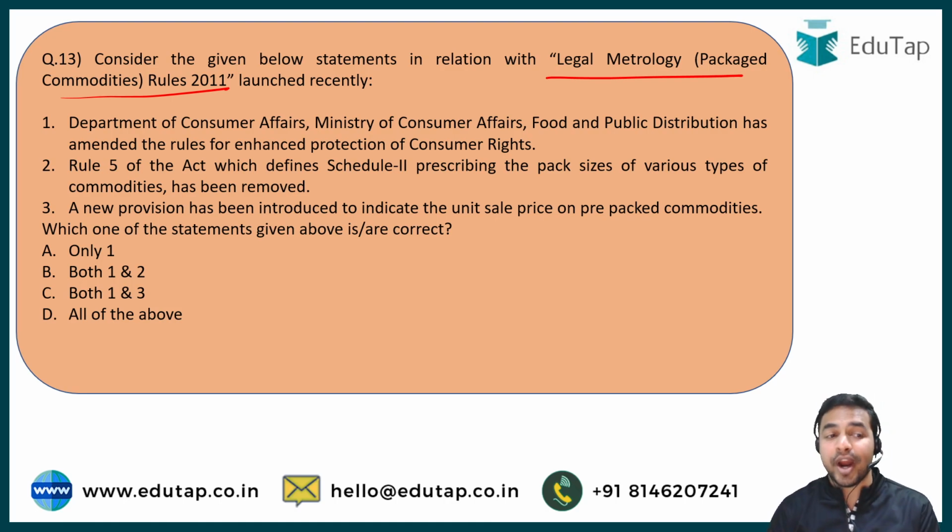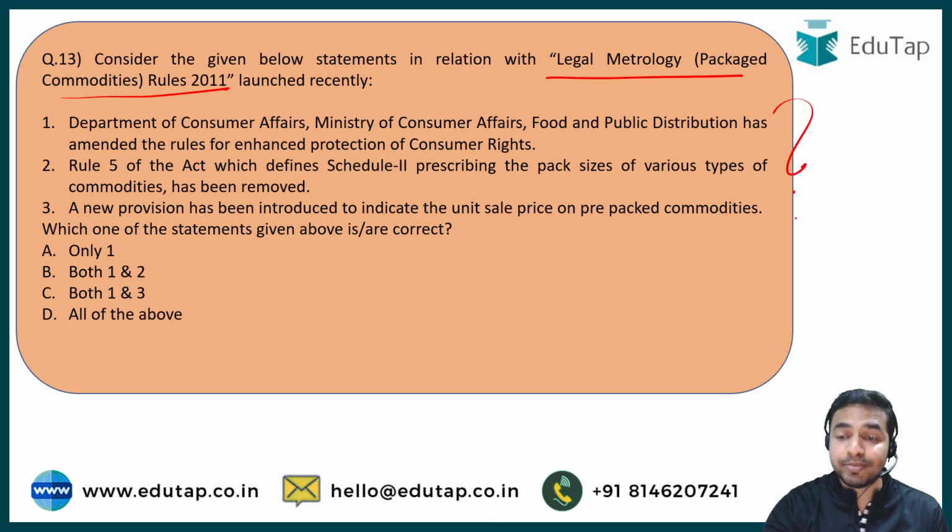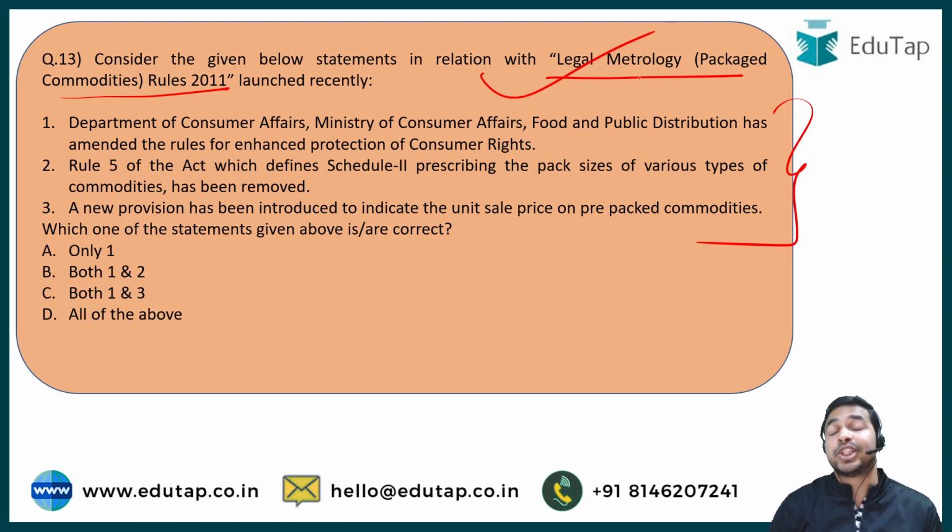And here you are required to quickly analyze these statements and then tell me which one of the statements given above is or are correct in relation to the Legal Metrology Packaged Commodities Rules 2011.